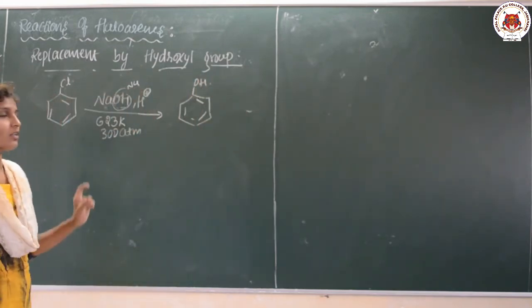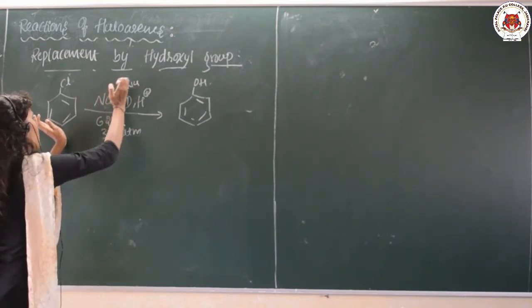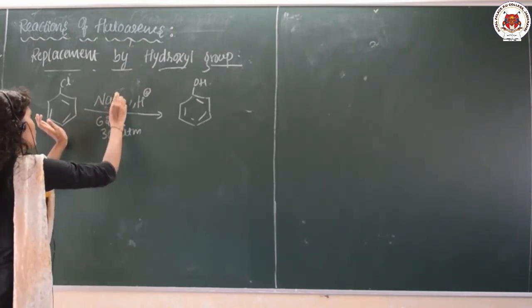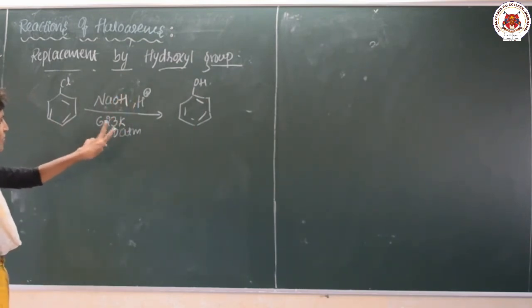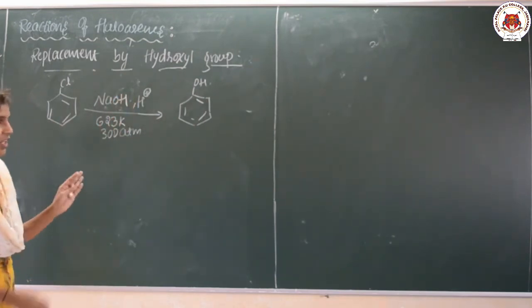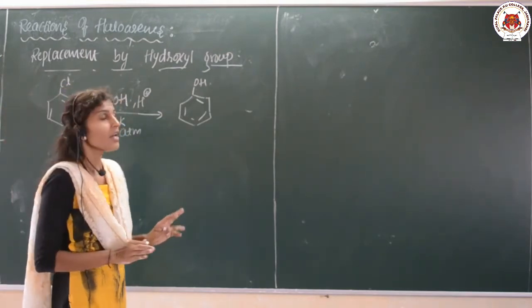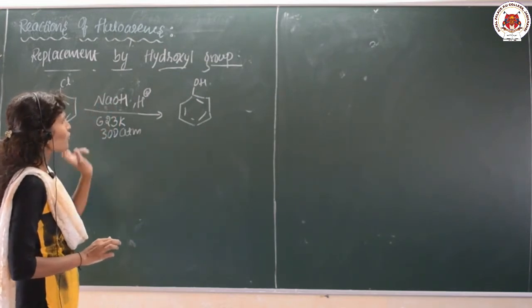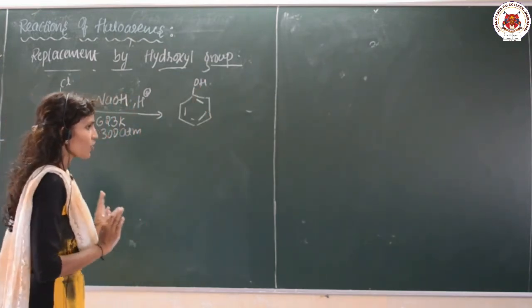Usually haloarenes do not give the nucleophilic substitution reaction under normal conditions, but if we apply certain conditions, they can give the product, that is, an SN2-type reaction is possible. That's why we are taking a strong nucleophile like NaOH. So the OH is attached here.